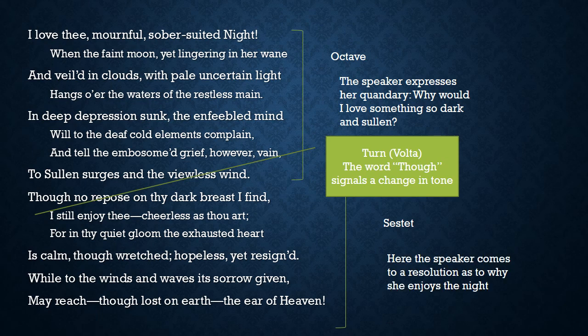And as we can see in the sestet, the speaker comes to a resolution as to why she enjoys the night. The word though, no repose on thy dark breast I find, I still enjoy thee, cheerless as thou art, for in thy quiet gloom the exhausted heart is calm, though wretched, hopeless yet resigned, while to the winds and waves its sorrow given may reach, though lost on earth, the ear of heaven. So this is why I love the night. This is where I find repose, and this is where I'm quiet enough to reach beyond earth into something bigger.